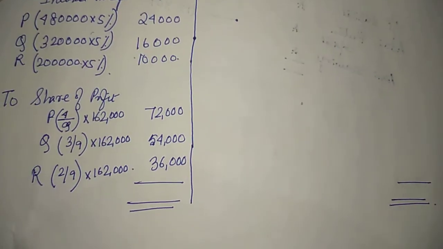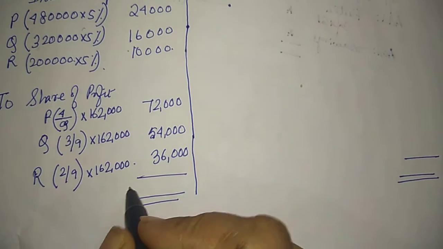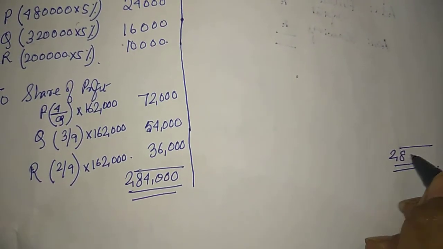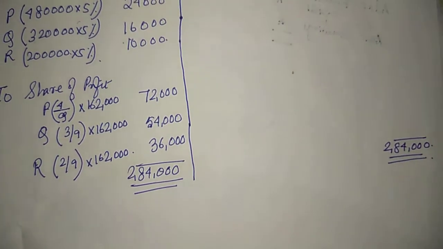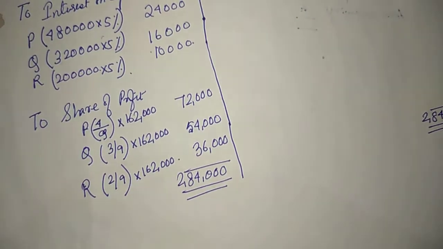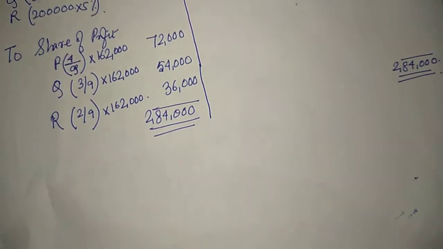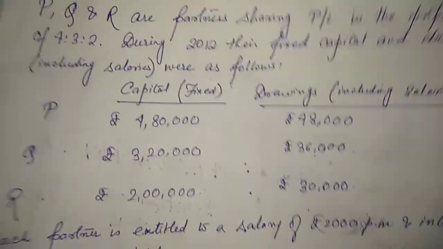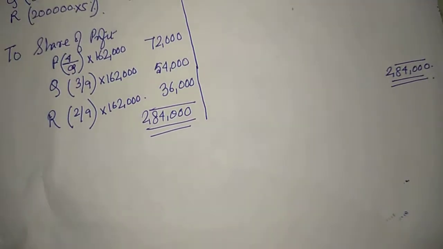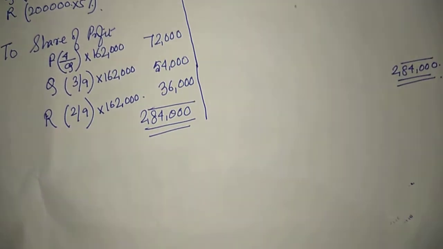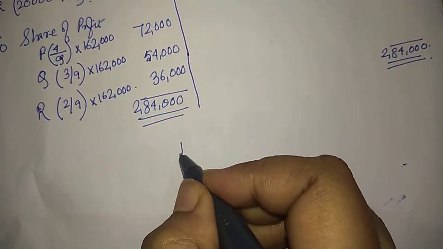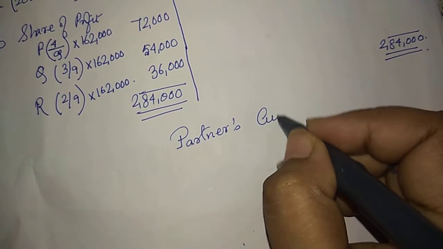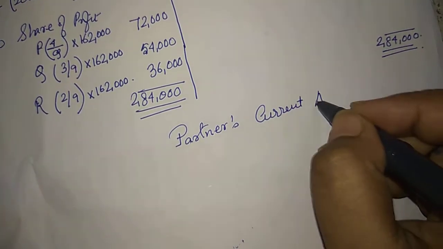And you close profit and loss after 2,80,000. Right. Achha, next, this sum is on fixed capital method. Capital is fixed capital, so we have to prepare two accounts, capital account and current account. Achha, I am only preparing partner's current account. I am not preparing capital account.